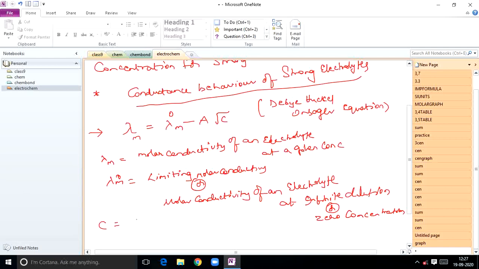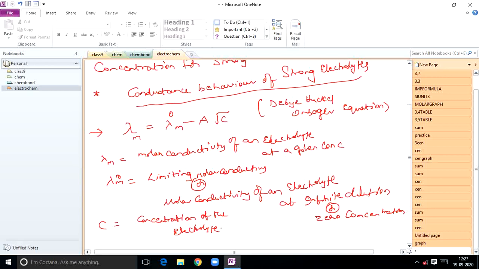Where capital C represents the concentration of the electrolyte. Okay students, this is called the Debye-Huckel-Onsager equation.